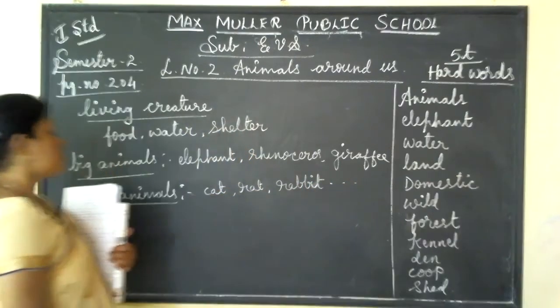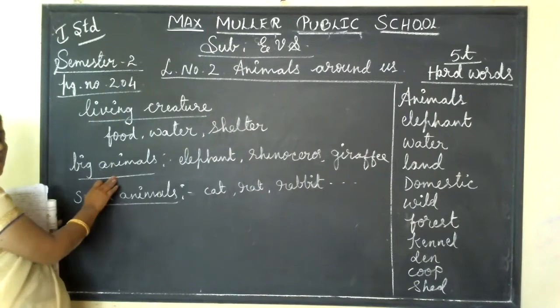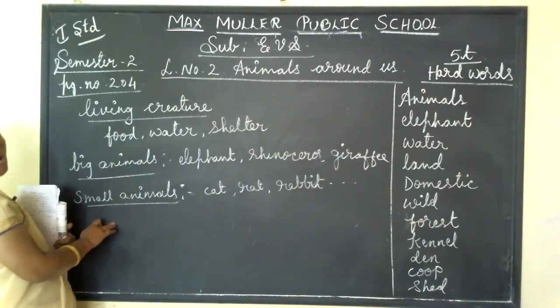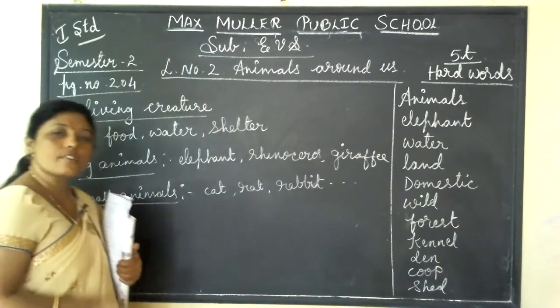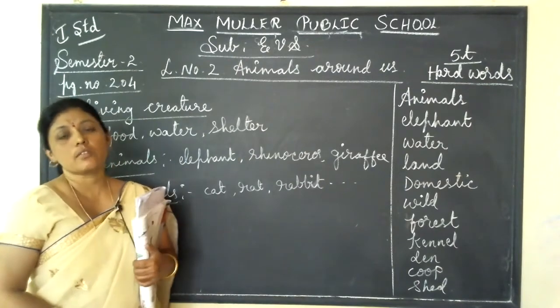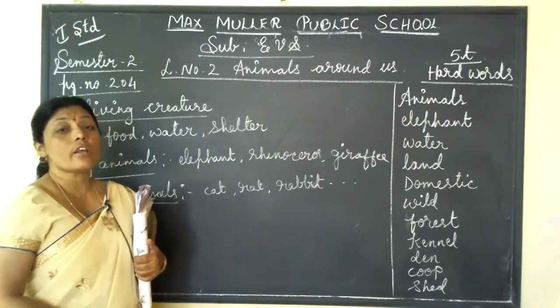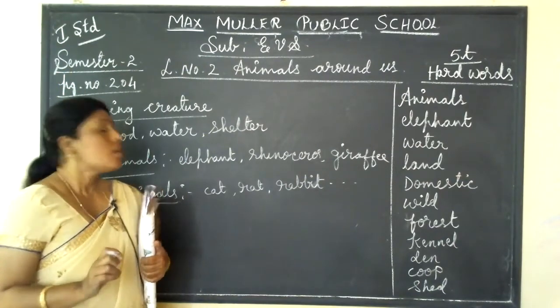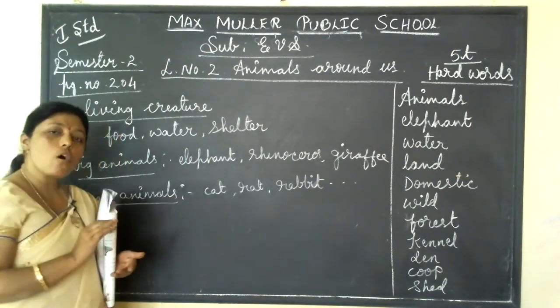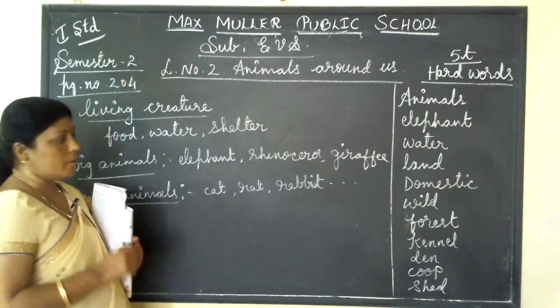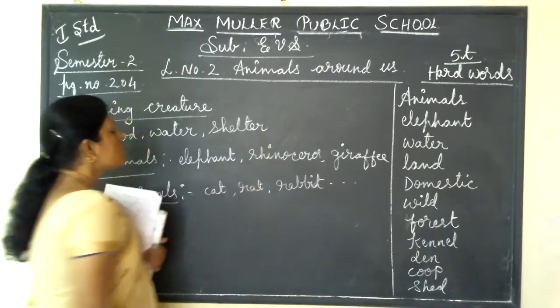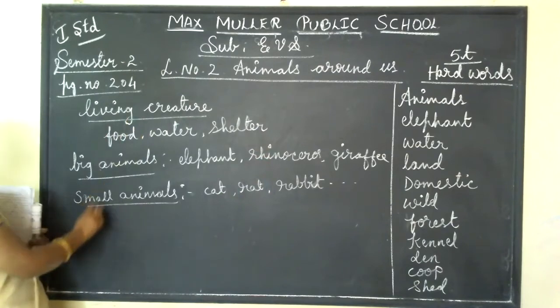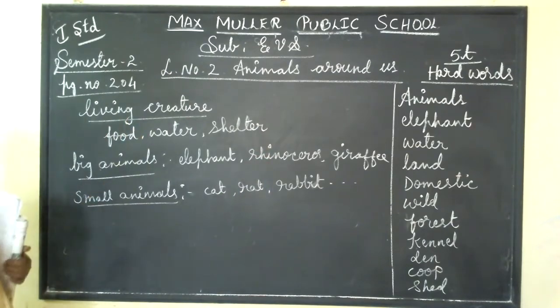See, some animals are big and some animals are small. And some animals are different sizes and some animals are in different shapes. For example, giraffe has a long neck, isn't it? Cat is very small. Then elephant is big, isn't it? So these are all big animals and small animals.